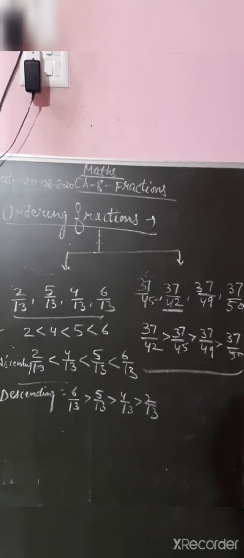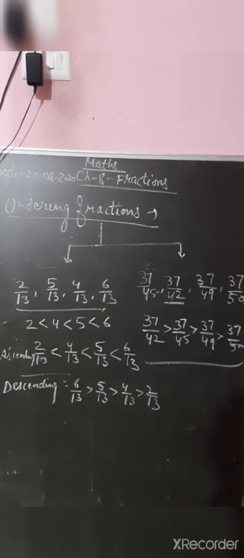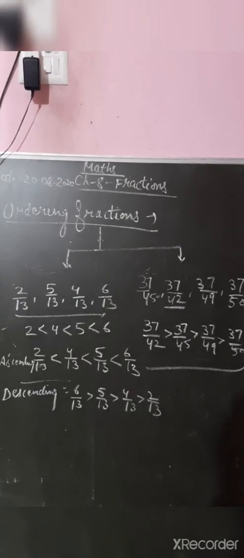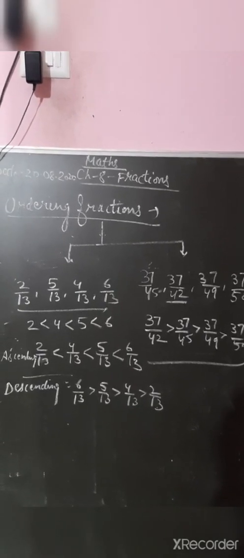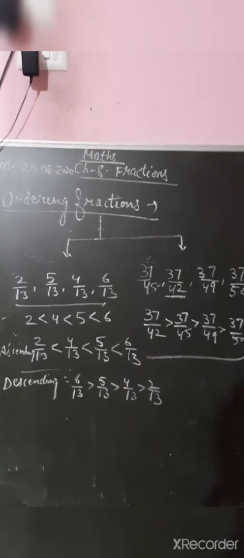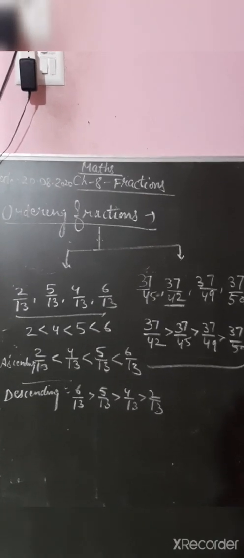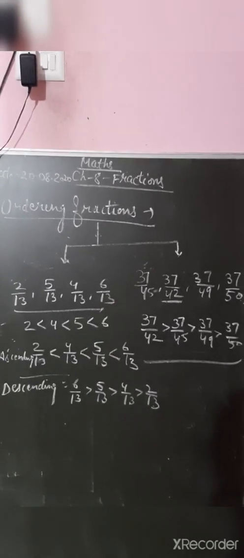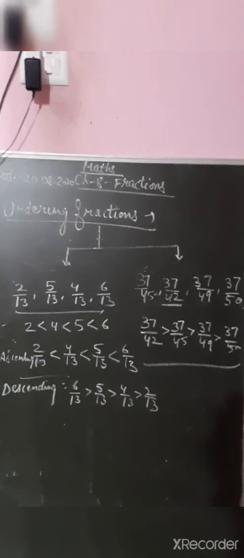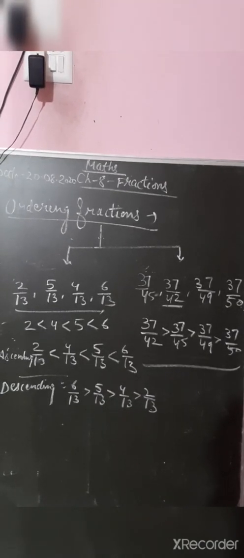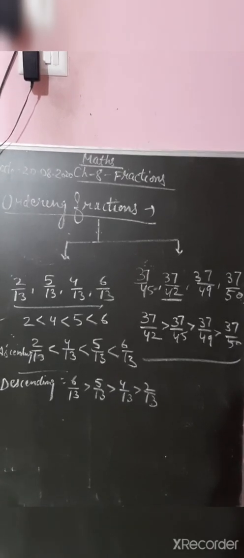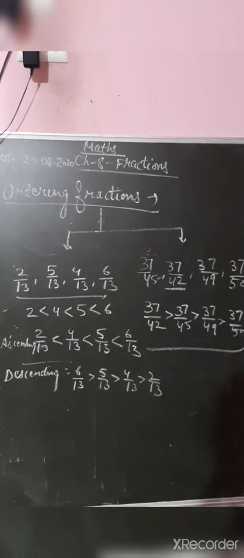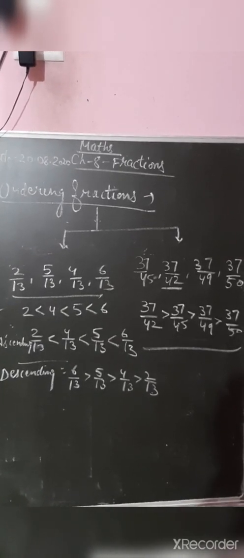For the second example I have taken 37 by 45, 37 by 42, 37 by 49 and 37 by 50. Now students, please check, all numerators are the same but denominators are different. When we compared proper fractions, we considered two possibilities. If the denominators are the same, you check with the help of stripes. We did shaded parts. We checked that if one numerator is less than another numerator, then that fraction is lesser. So now